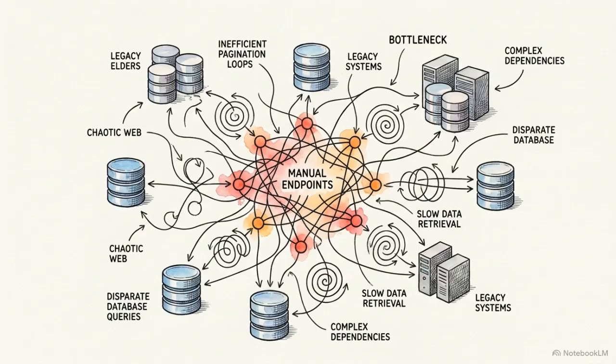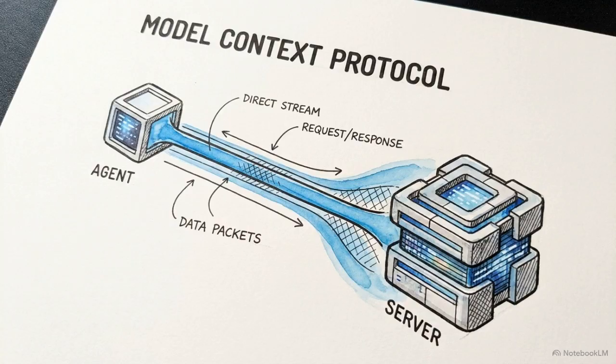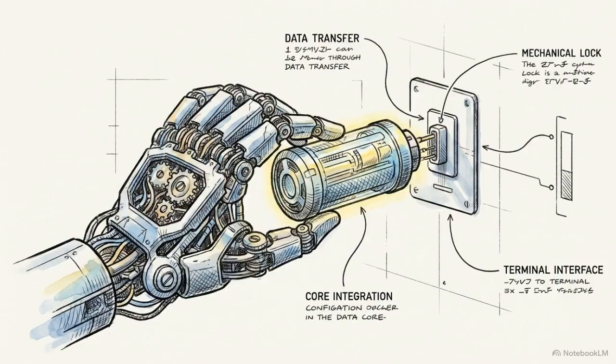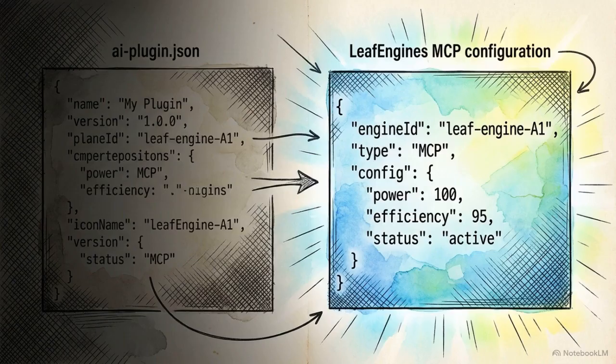Even with perfect data harmonization, traditional REST APIs create friction. They inherently assume a human developer is reading the documentation, configuring endpoints, and handling pagination manually. Integrating an autonomous agent requires a shift from passive endpoints to the Model Context Protocol, an interface built specifically for agent discovery and tool execution. Looking at this code, an AI plugin manifest file allows an agent to dynamically read capabilities and map required parameters. This configures its own connection to the LeafEngines server on the right.